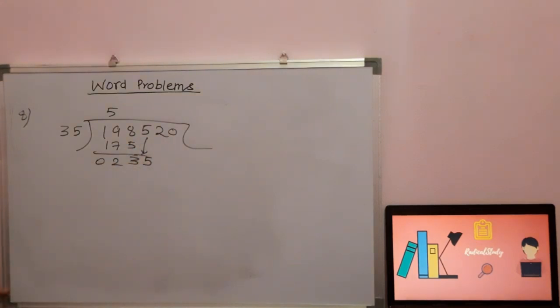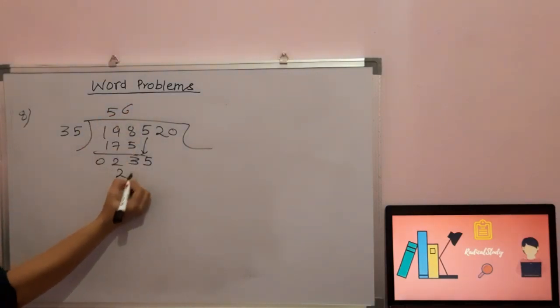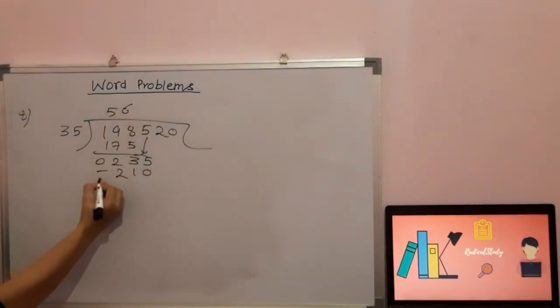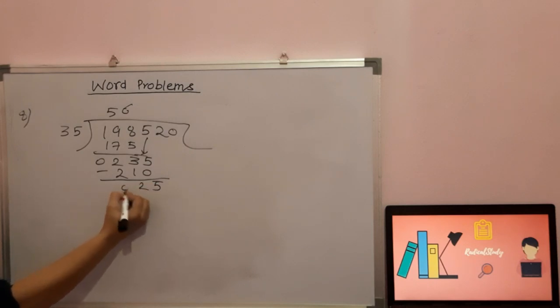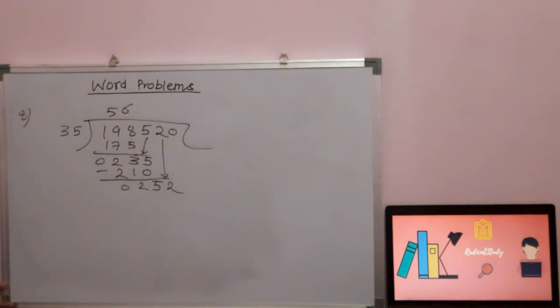What is the remainder? The remainder is 235. 35 6s are 210. Here it will be 2. Again 2 will be dropped down. Now 252 or less.